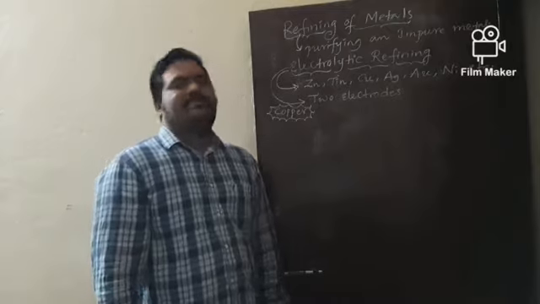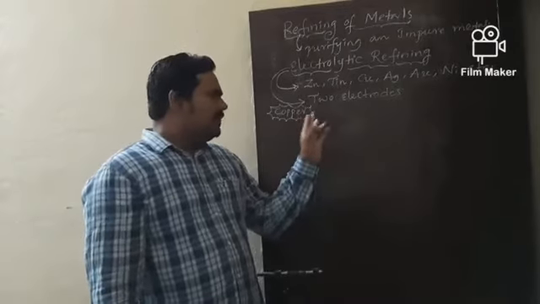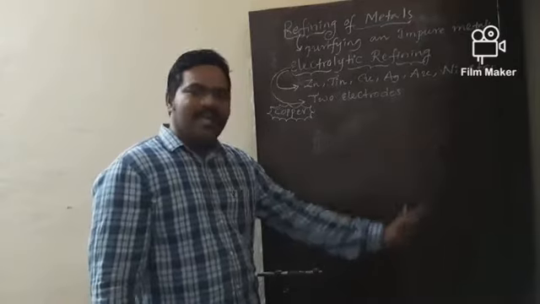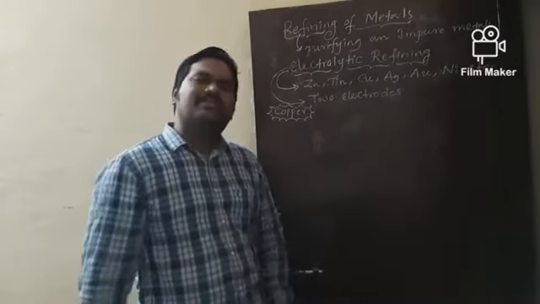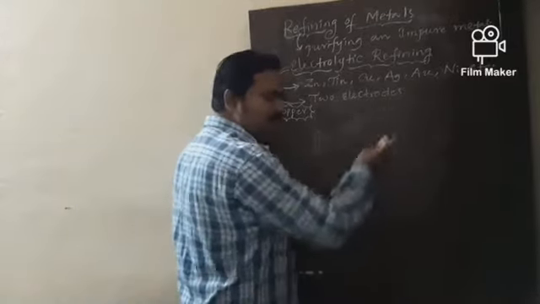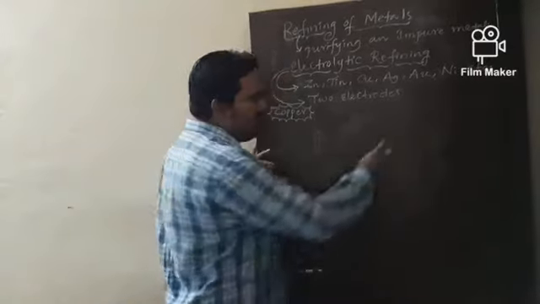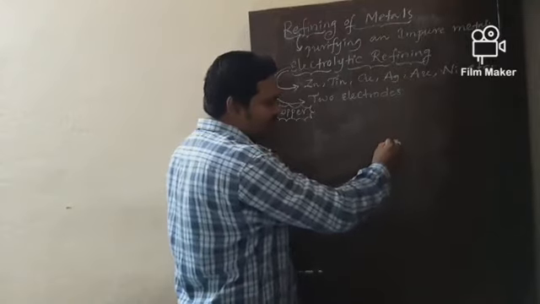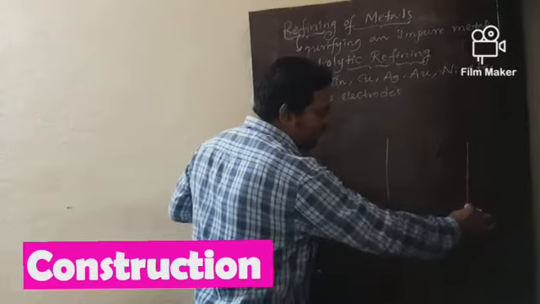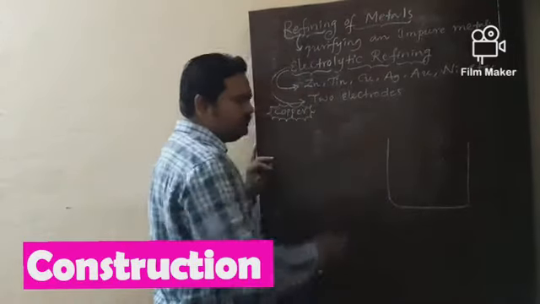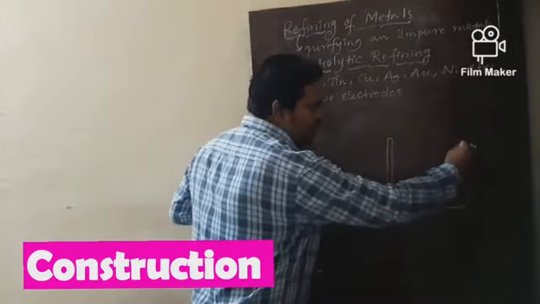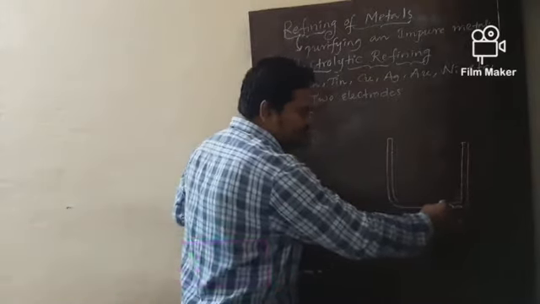How does this copper metal purify electrolytically? Let me explain. If you want to explain this electrolytic refining of copper, you may require one diagram. One special diagram is there meant for that. Now let me draw the diagram. Based on this diagram, I will explain very easily. So you also concentrate, my dear students. First, let me draw the electrolytic tank, inside lined with fire bricks.